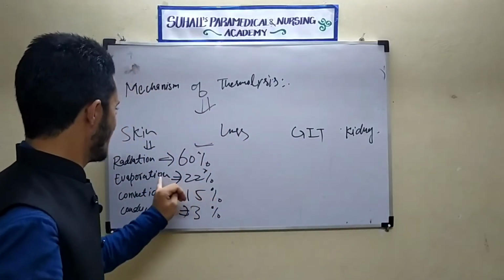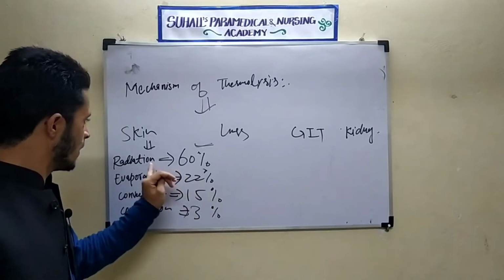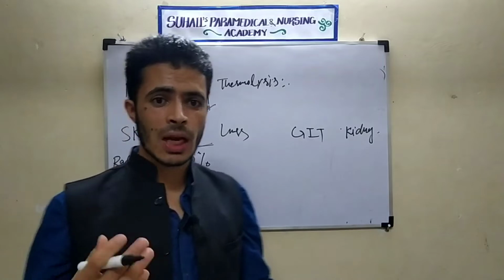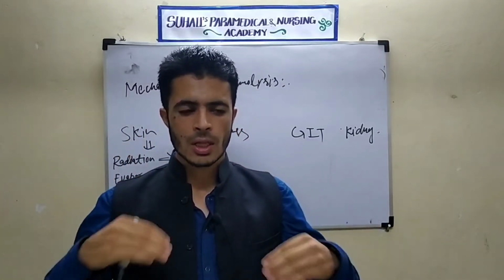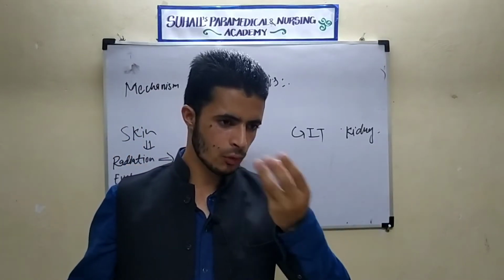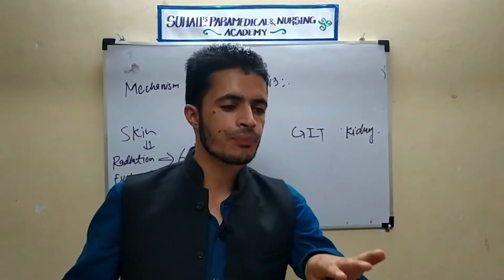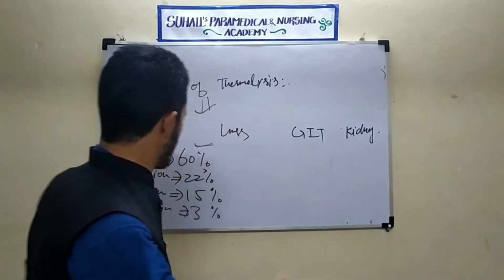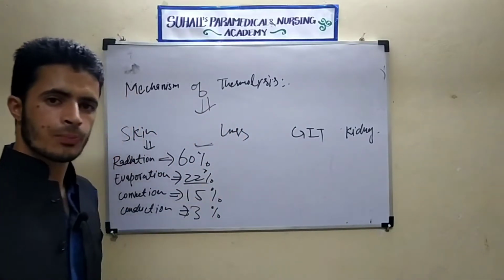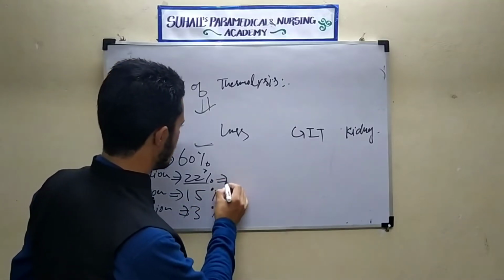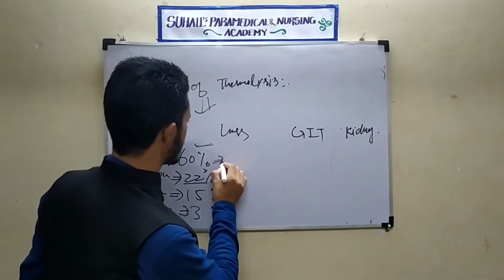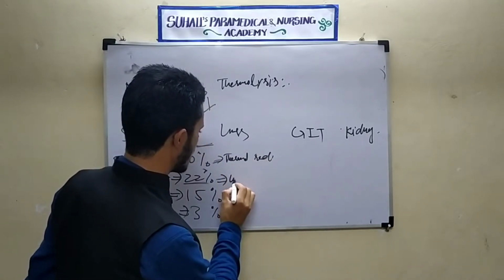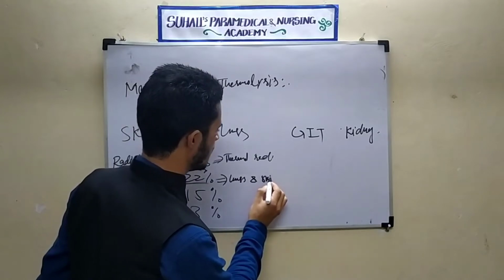Now the second point, that is evaporation. So in case of radiation, there is loss by means of thermal radiation. Now evaporation. In evaporation, there will be the loss of heat by means of vapors. The vapors can be by means of lungs. When we are doing expiration, there will be the loss of fluid also. There is loss of heat also. So 22% is lost by means of evaporation. Either the lungs are responsible or the skin. There may be evaporation through skin.